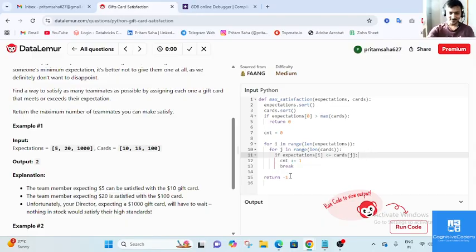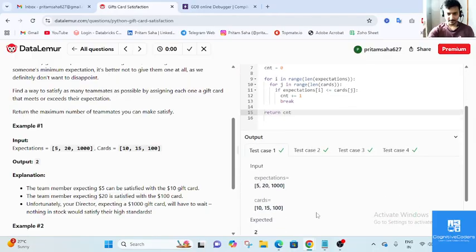Once the for loop has iterated over all the expectation values, it will return the cnt count. You need to keep in mind that the indentation should be okay. Now I can run. Yes, my test case is successful.